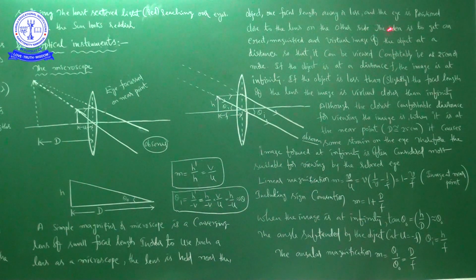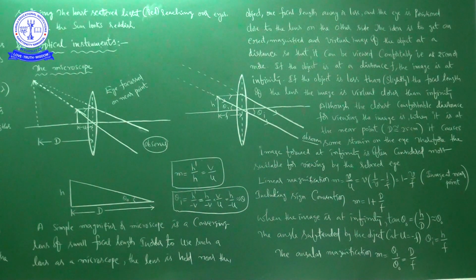Next, the idea is to get an erect, magnified and virtual image of the object at a distance so that it can be viewed comfortably. So it is a very important point here. We want to see the image of the object without having any stress. That is our requirement, no?